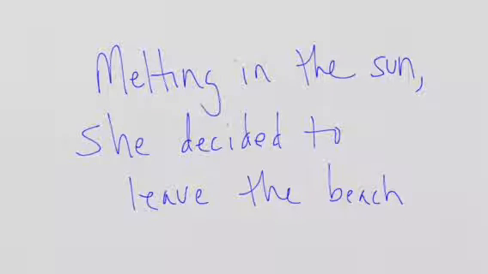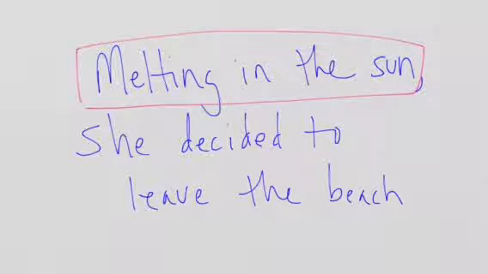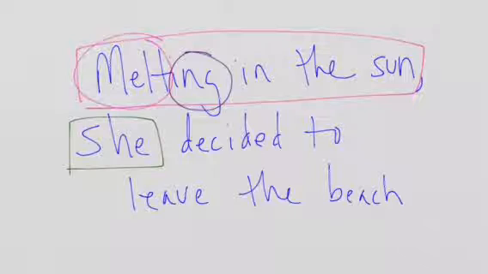So in this sentence, "Melting in the sun, she decided to leave the beach." Take a minute and think about what the participial phrase is. If you thought that the participle phrase was melting in the sun, you are correct. It's the verb to melt plus the ending ing, and it acts like an adjective because it describes the noun she. Now, both of the last 2 examples were in the same format.